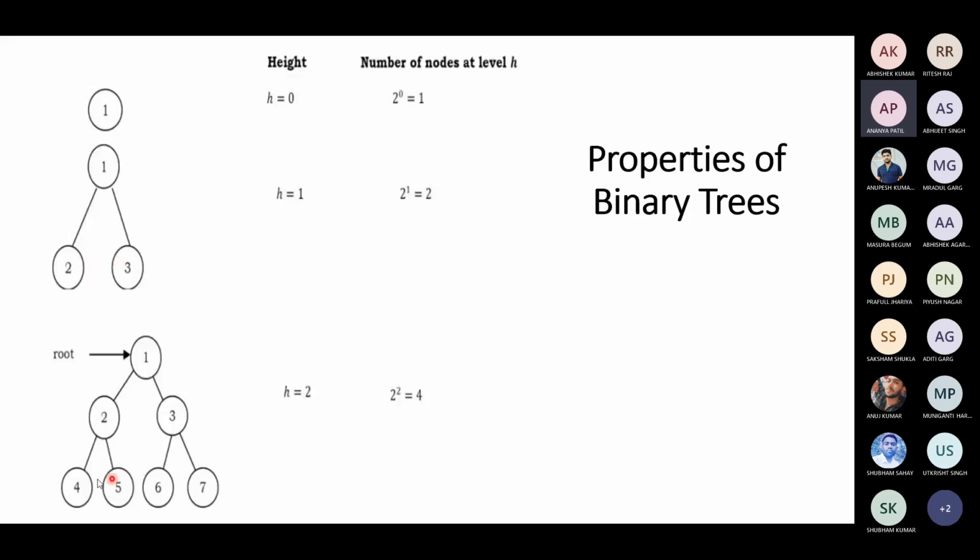Likewise, if h is equal to 2, then the maximum number of nodes you can accommodate at that level is 2 to the power of h, which is 2 to the power of 2, which is 4. So you can accommodate a maximum of 4 nodes. Is this clear?